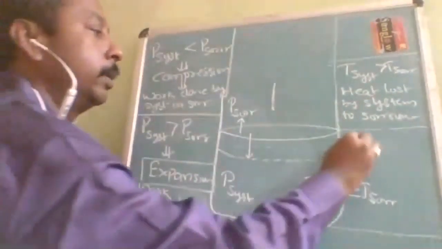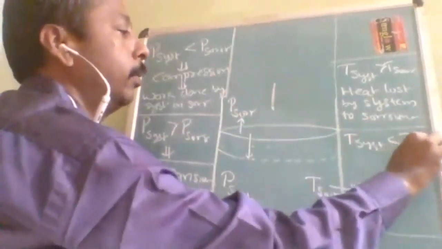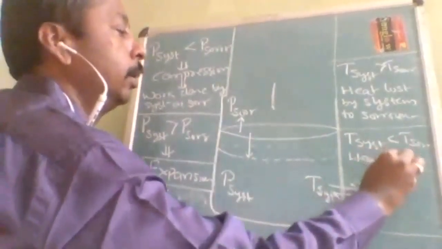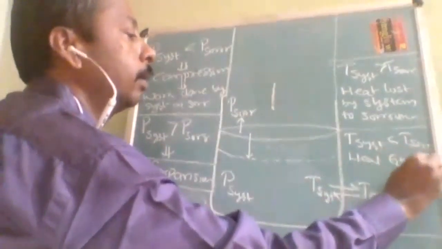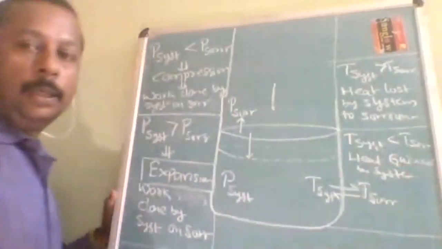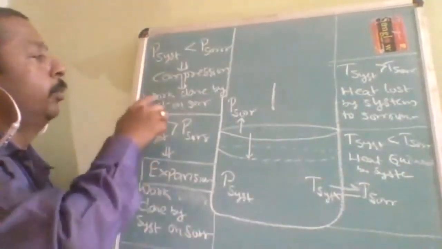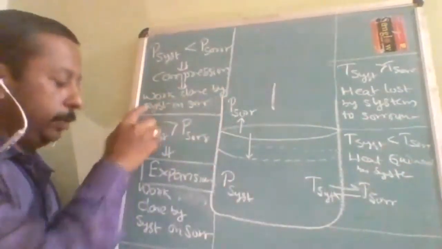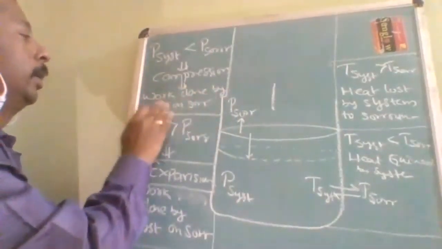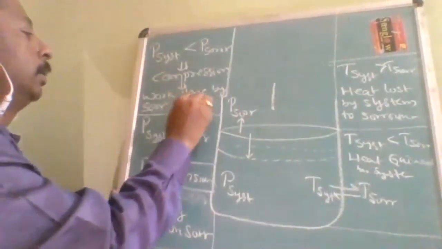Now the fourth condition is T system less than T surrounding. Again it will be simple: heat gained by the system from the surroundings. Here both are work done by the system. Here, compression, work done by the surrounding on the system.